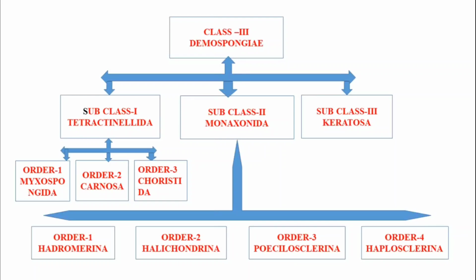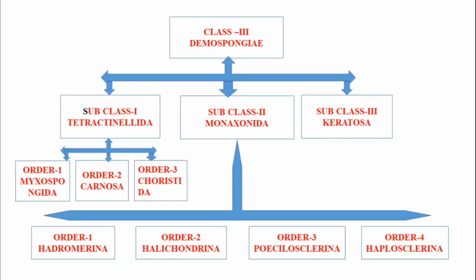Subclass 1 Tetractinellida is again divided into 3 orders. Order 1 Myxospongida, order 2 Carnosa, order 3 Choristida. Subclass 2 Monogenida is divided into 4 orders.